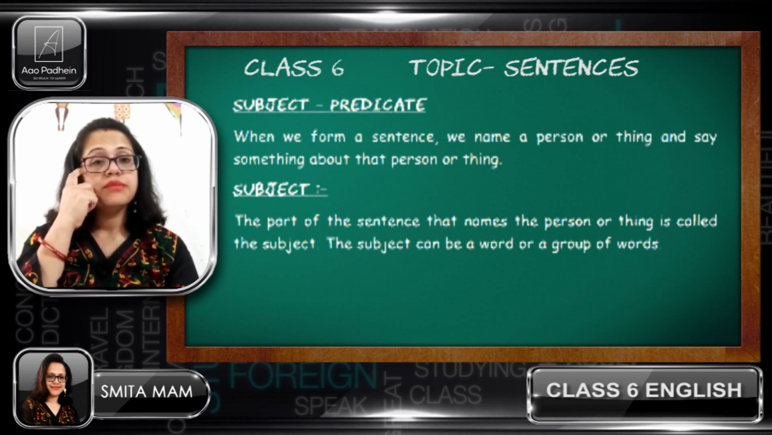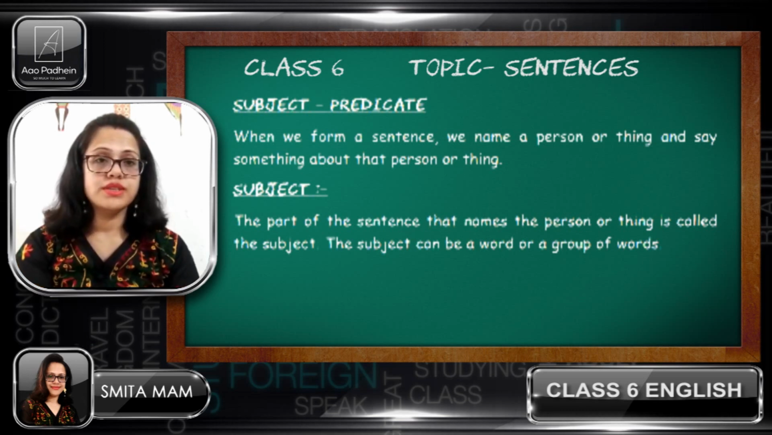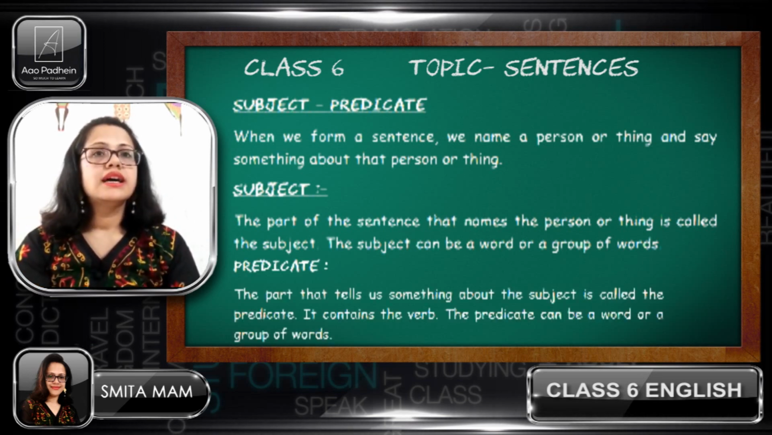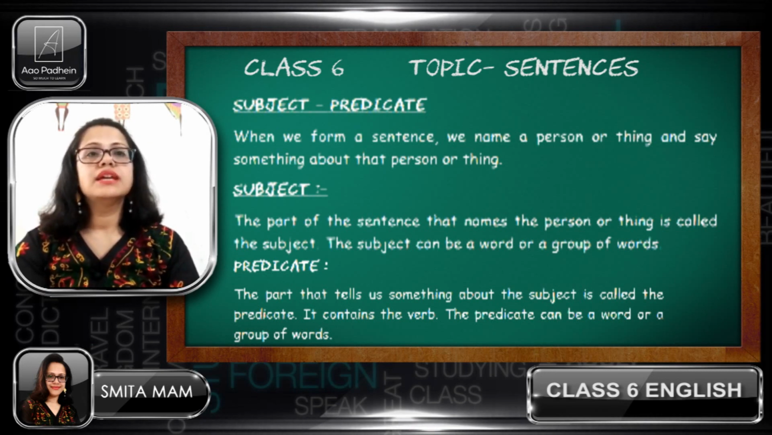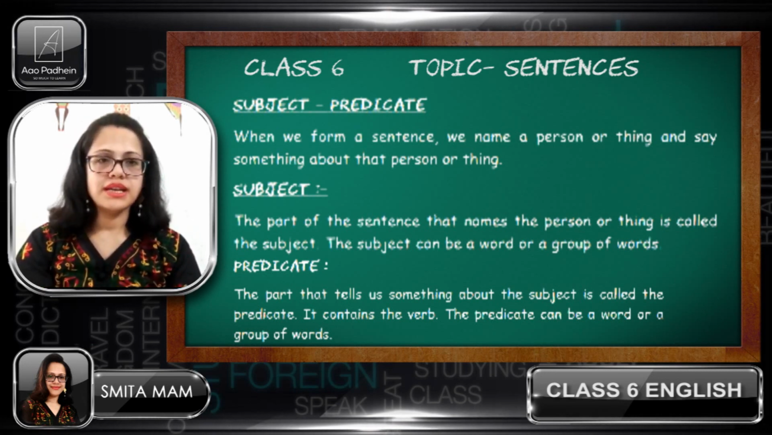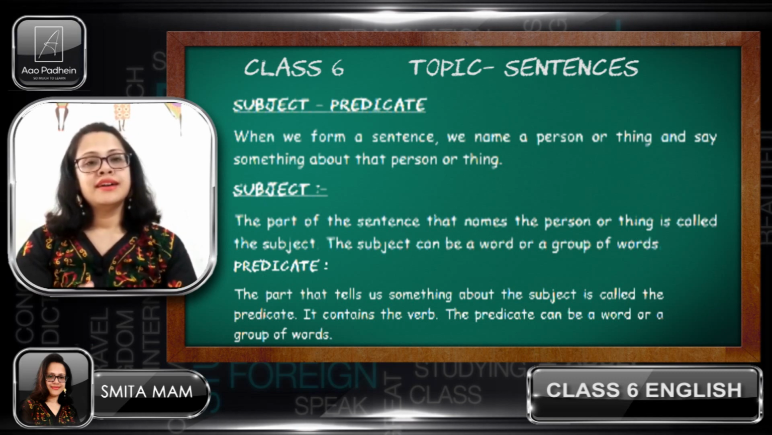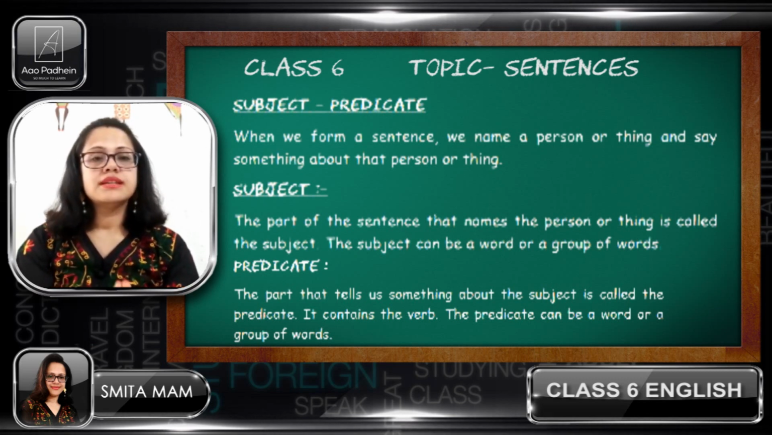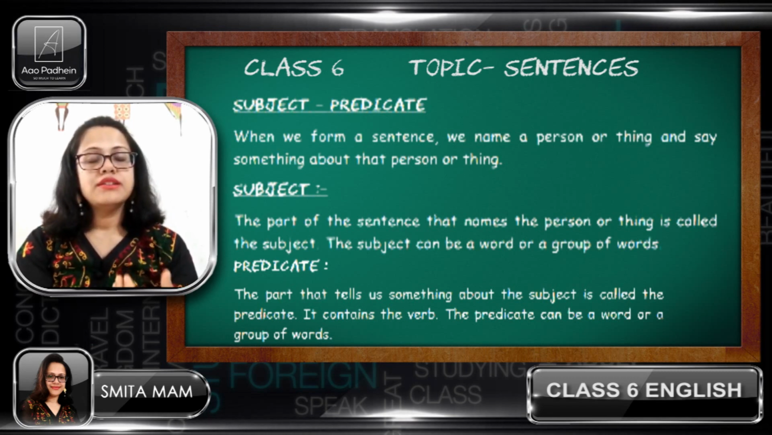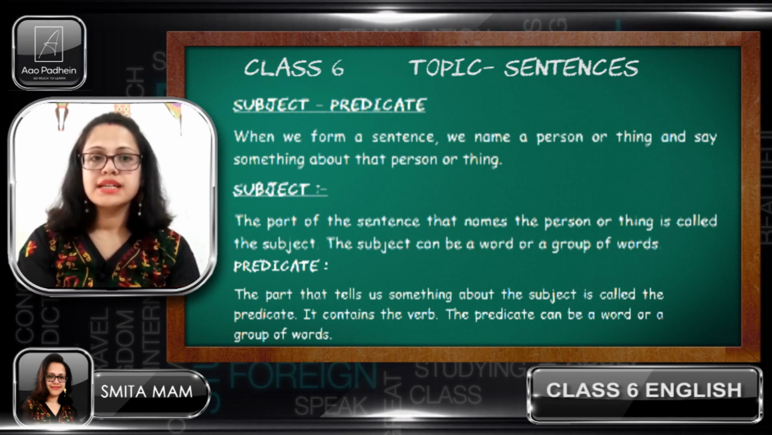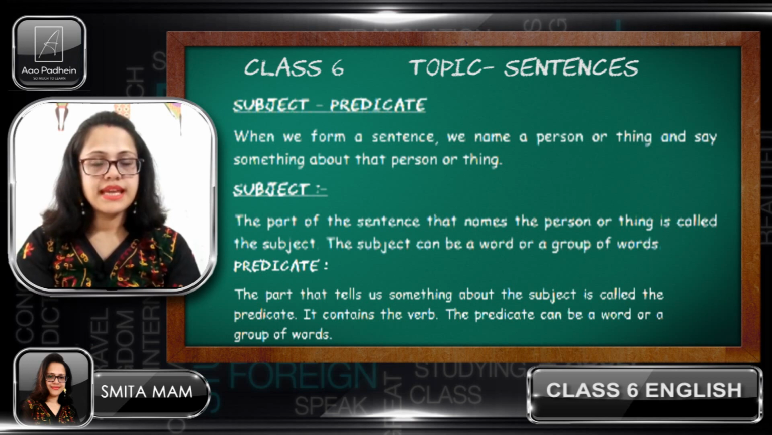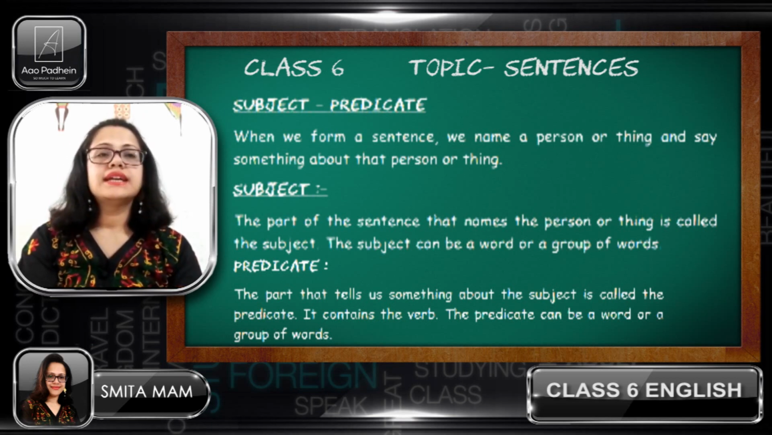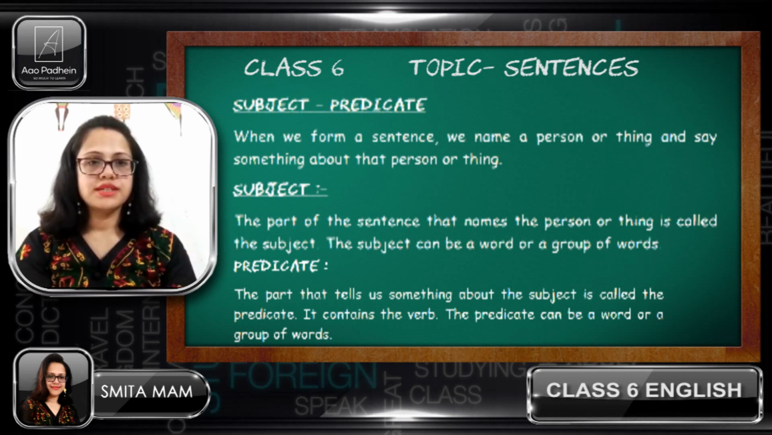The subject can be a word or a group of words. Similarly, predicate. What is a predicate? The part that tells us something about the subject is called the predicate. It contains the verb. When I'm talking about the subject in the sentence, what is said about it will be the predicate. The predicate can be a word or a group of words.